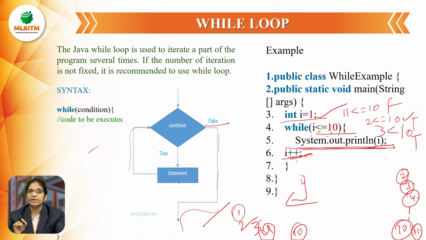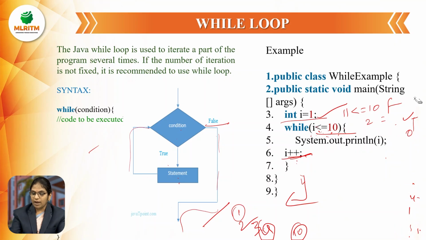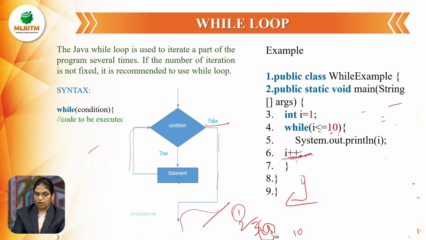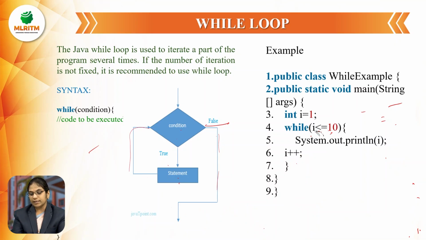If the condition becomes false, the output is not displayed, meaning it comes out of the loop and does not print anything on the screen. This is about the while loop. If the condition is satisfied, only then it prints the output, and it is repeated until the condition becomes false. There is no fixed number of times.